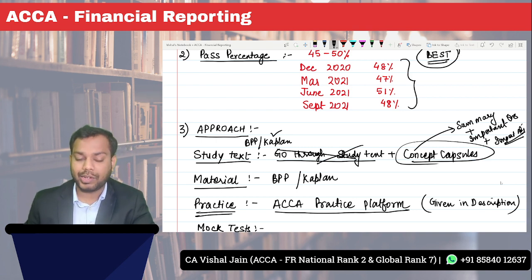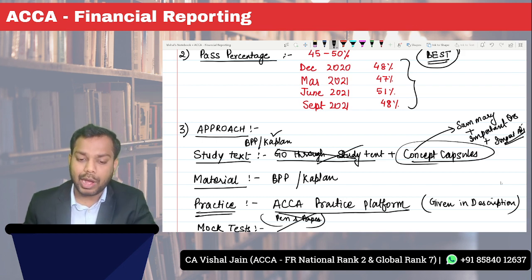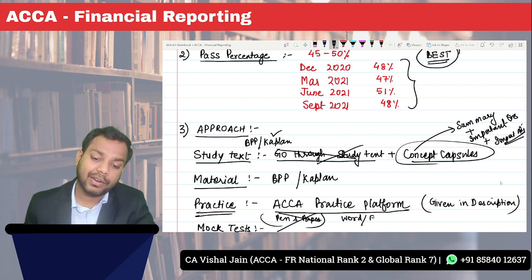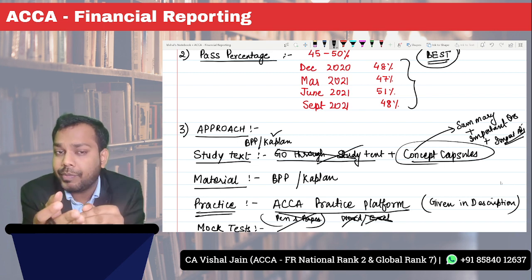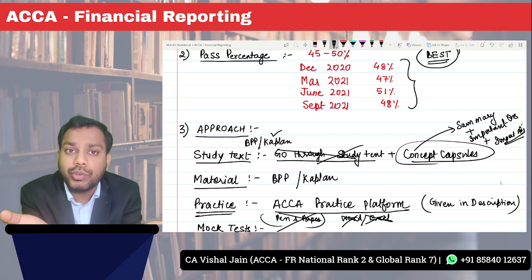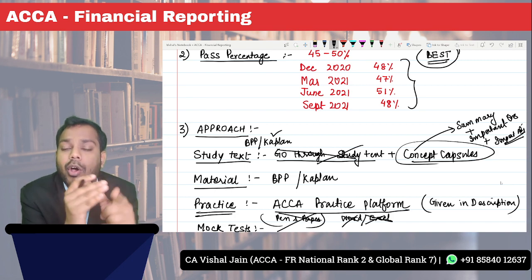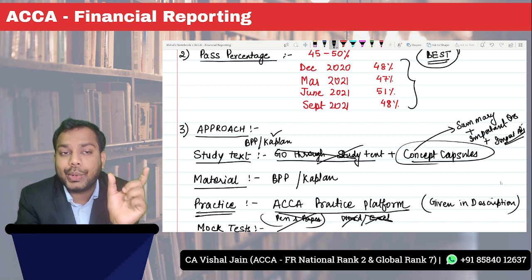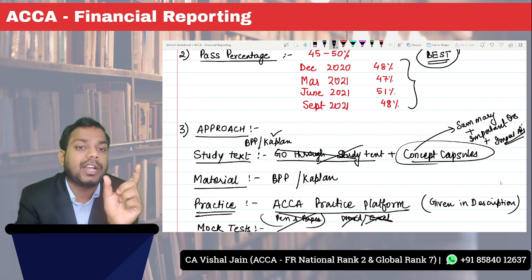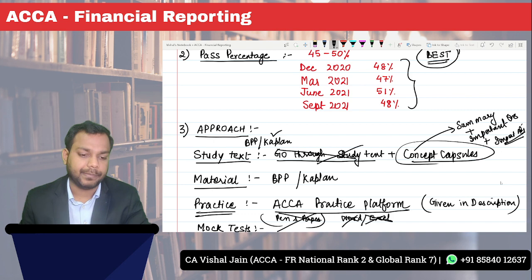Okay, so first thing, avoid pen and paper. Then also avoid using Word file or Excel file. If the environment in which you have to give the exams is freely available to you, then why not use that? Why are you using an Excel file or a Word file? Always use the ACCA practice platform. There is a blank workspace allocated to you, and you should use only that platform to solve or practice your questions.